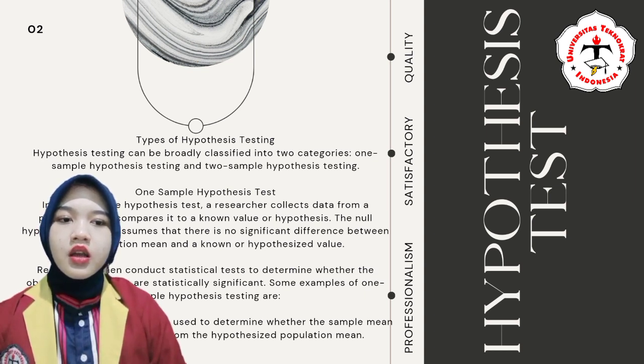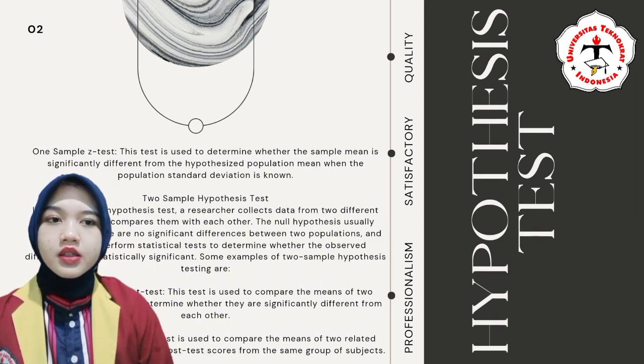Some examples of one sample hypothesis testing are the one sample t-test. This test is used to determine whether the sample mean is significantly different from the hypothesized population mean. One sample z-test. This test is used to determine whether the sample mean is significantly different from a hypothesized population mean when the population standard deviation is known.